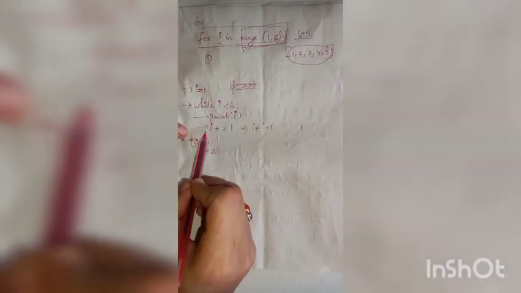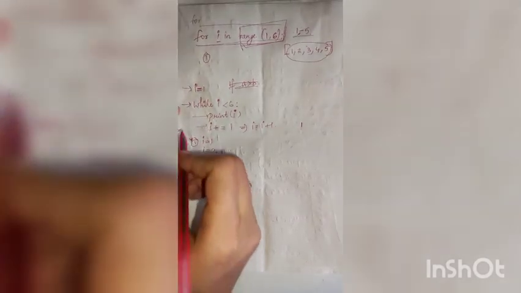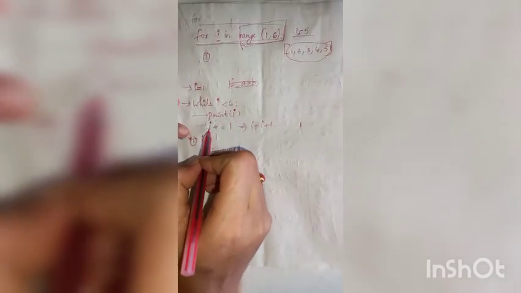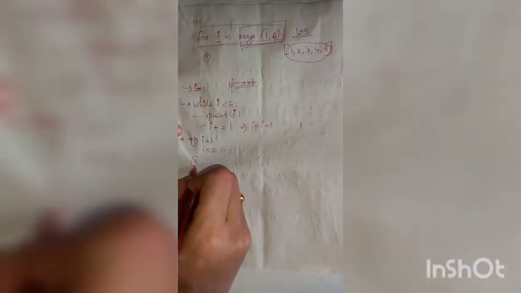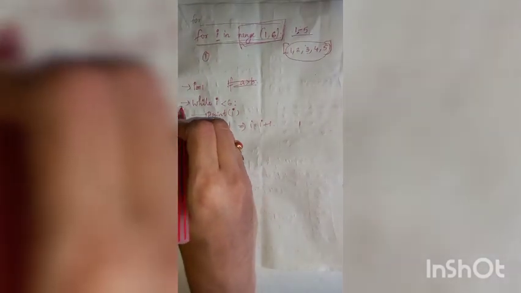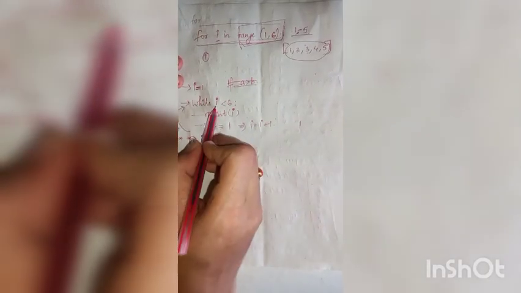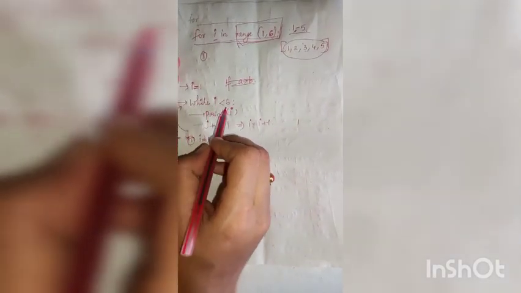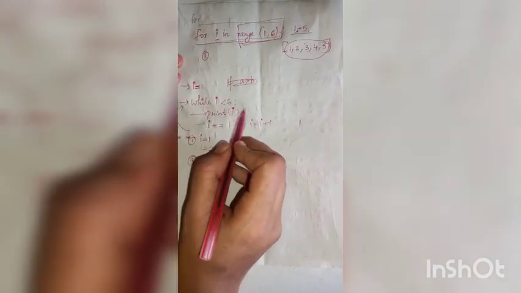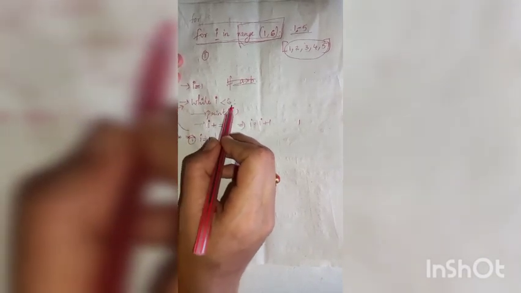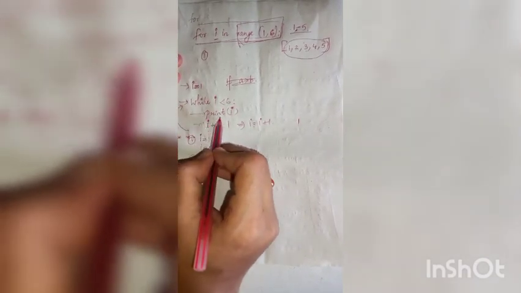In the statement I will become 2. Then again, what is the value of I now? I is 2. Then in the second iteration, the control will go to the while condition. Then it will check whether the current value of I is less than 6. I less than 6, that is 2 less than 6. Condition is true, so it enters the loop.